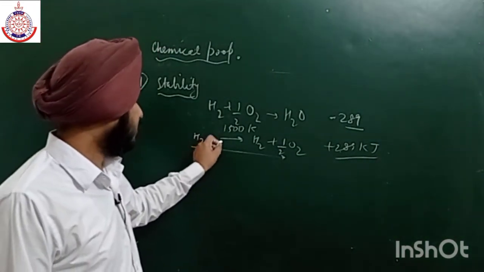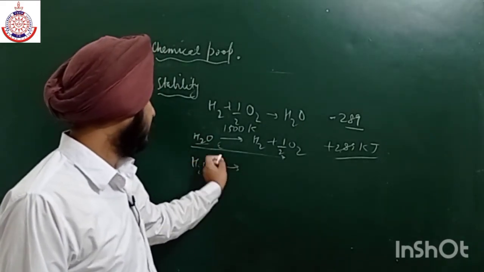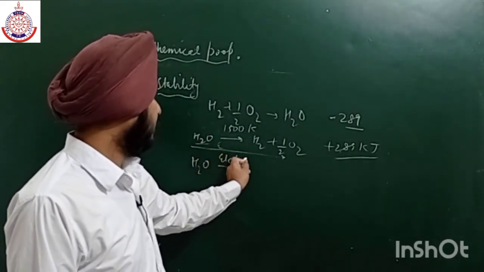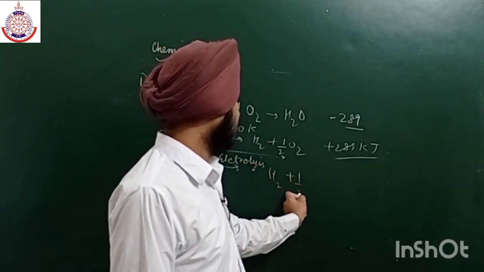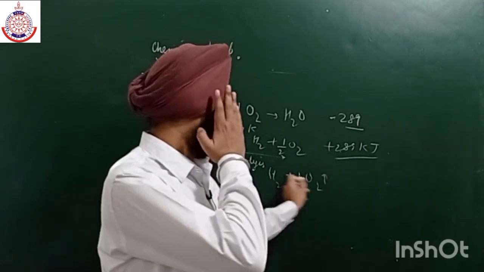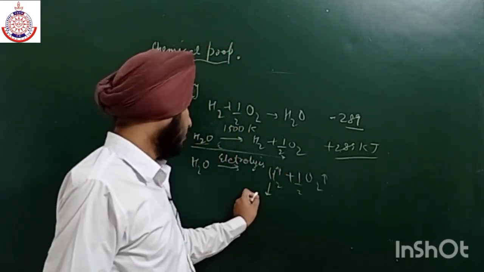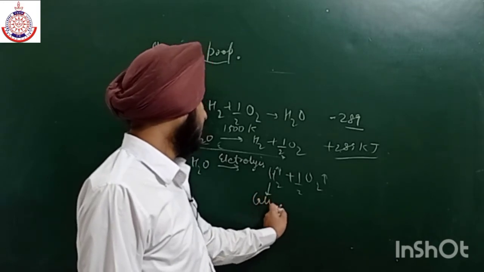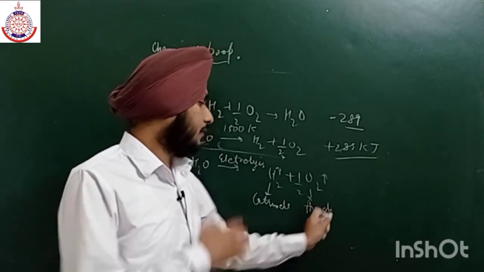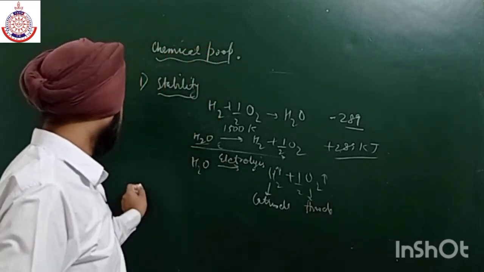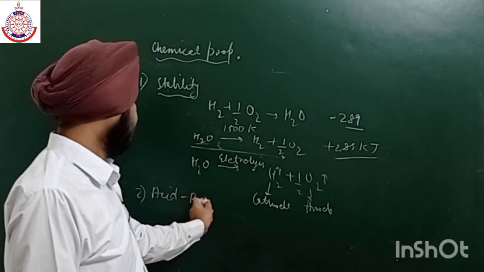Or in presence of electricity we can also do electrolysis. ठीक है, तो इलेक्ट्रोलिसिस के भी हमें काफी ज्यादा इलेक्ट्रिसिटी की जरूरत पड़ती है in order to break it to ऑक्सीजन और हाइड्रोजन. ठीक है, ये हाइड्रोजन जो है वो कैथोड पे जाता है and oxygen liberates at anode in electrolysis of water. Okay, so now next property is its acid base nature or its amphoteric character.